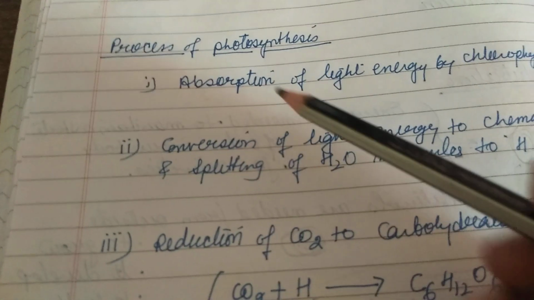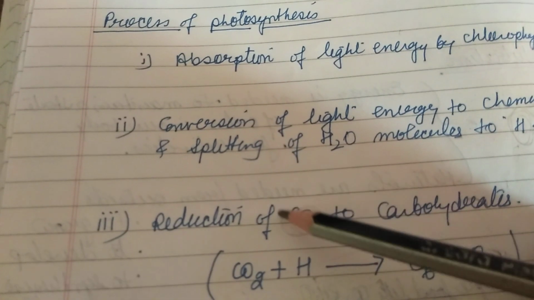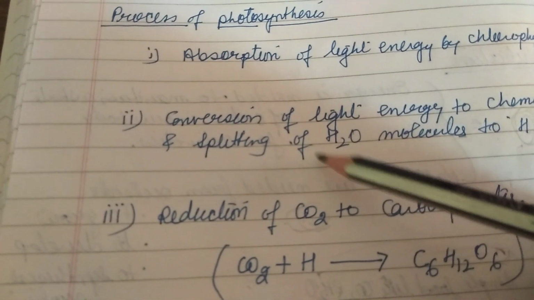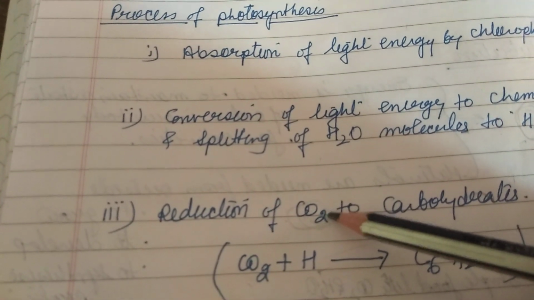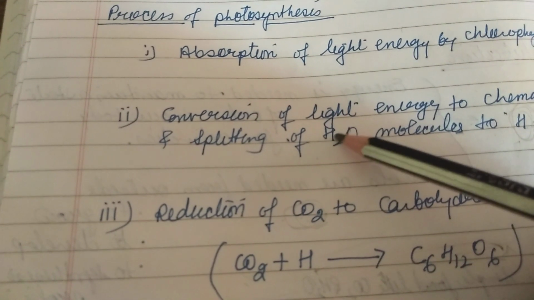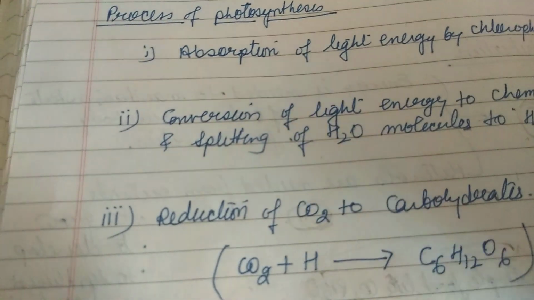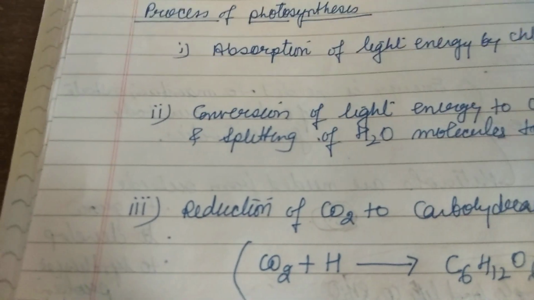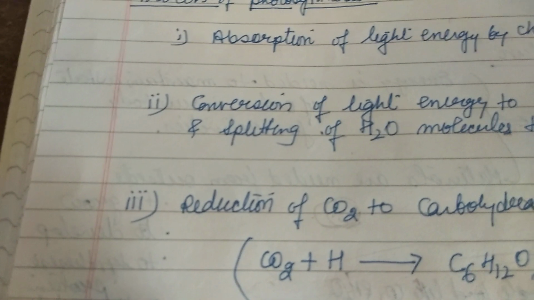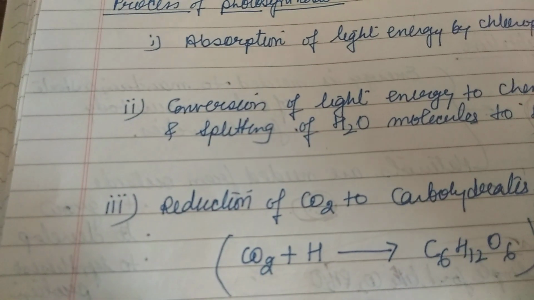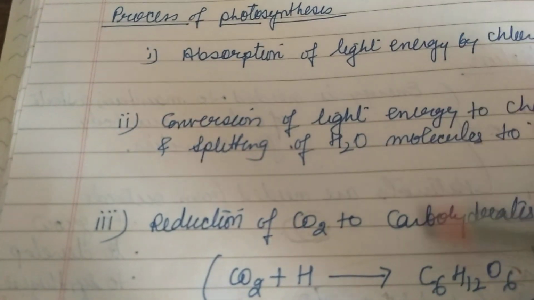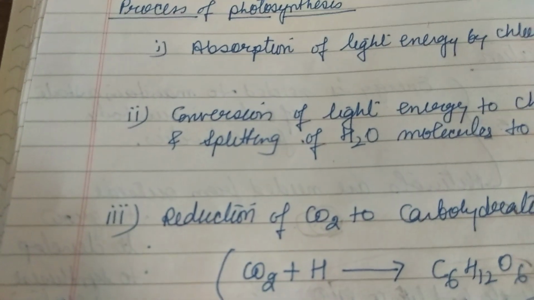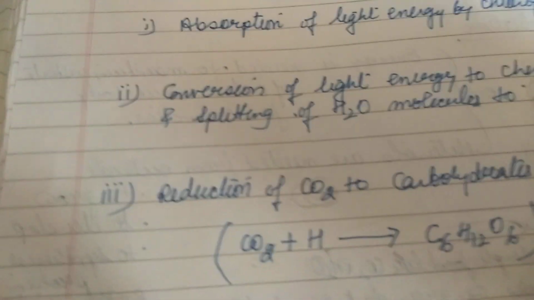Clear? But all these steps don't happen in the same sequence. The sequence varies in the case of desert plants. It happens in a different sequence. We'll see how. But normally in green plants, this is the way it happens. Yeah. But what happens in desert plants?